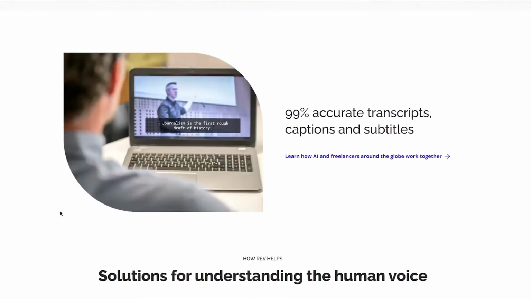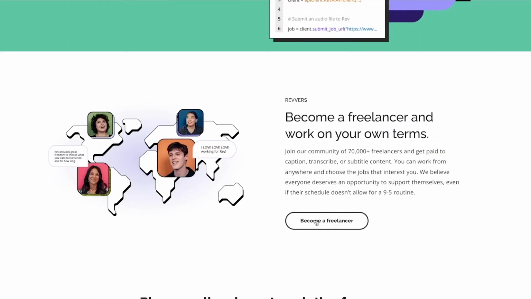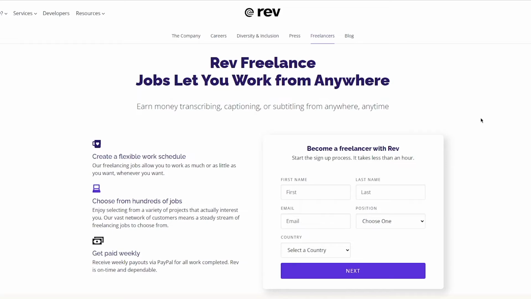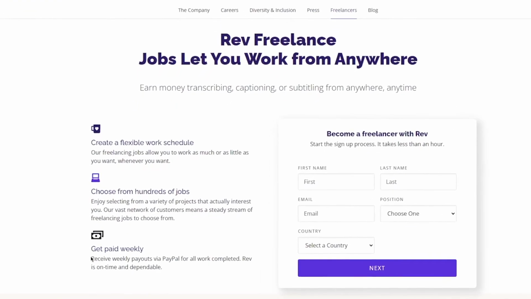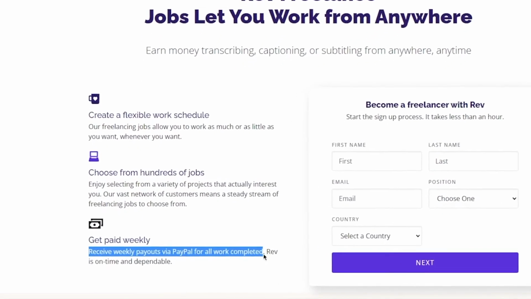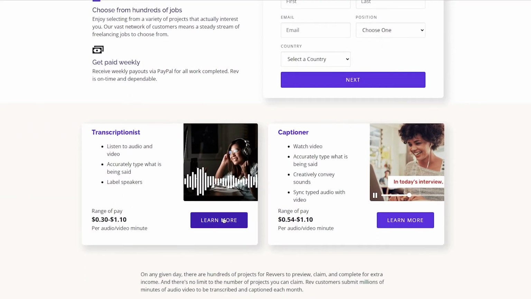Scroll down to the very bottom of the website. Now click on Become a Freelancer. Now all you need to do is sign up, and then you can start making money. Also, look at this. Receive weekly payouts via PayPal for all work completed. Also, it is completely free to sign up to Rev.com. To sign up, click on this Learn More button under Transcriptionist right here.